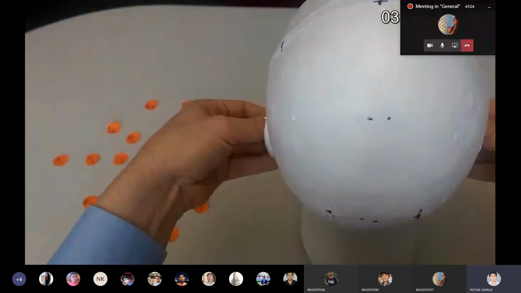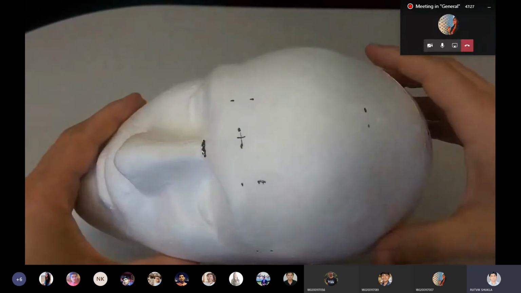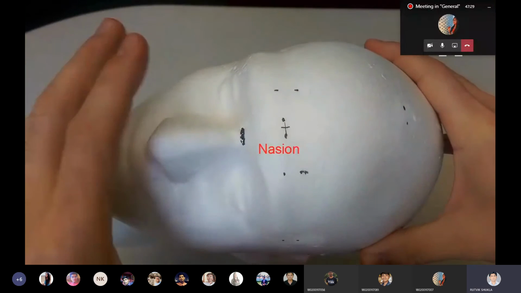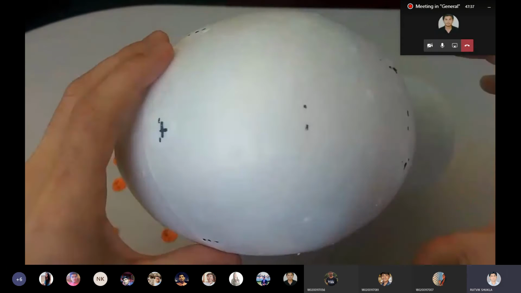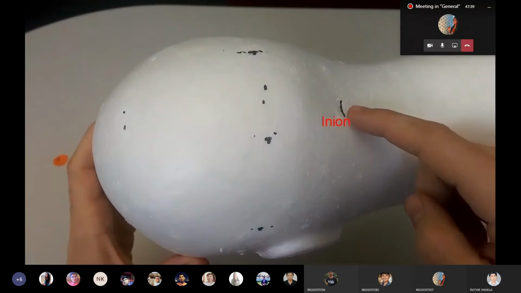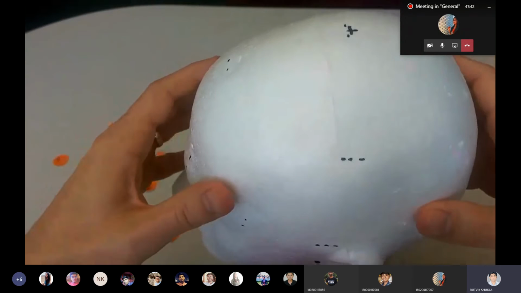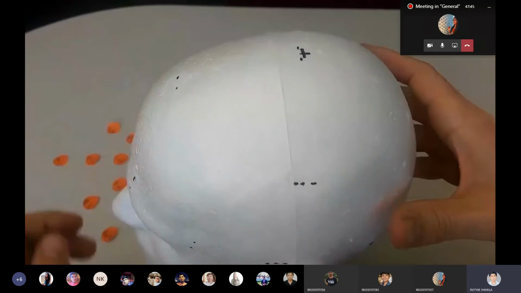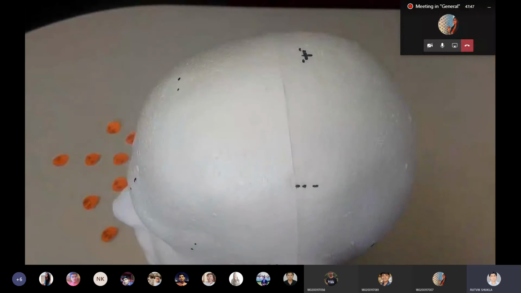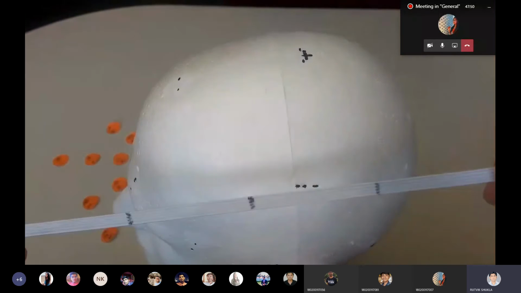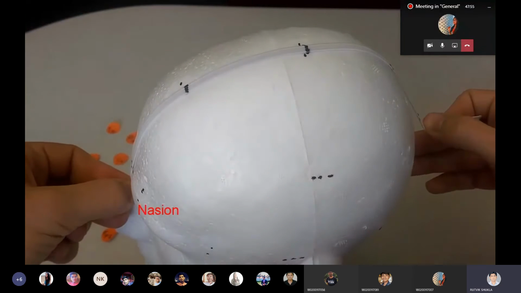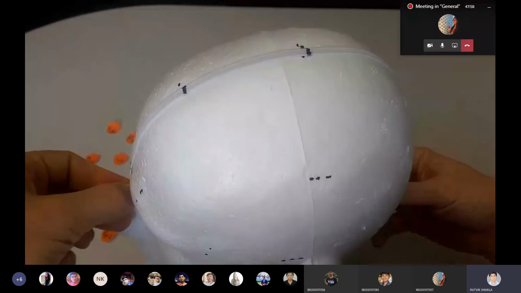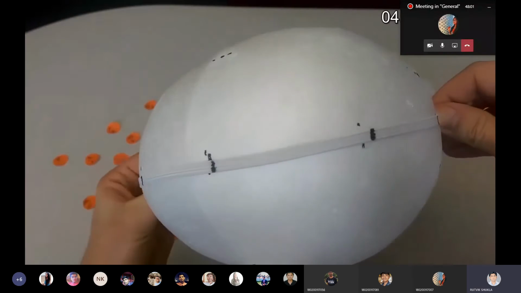Here you can see how they are going to perform this. Nasion is a word which is used for the nose. Starting from the nose to the inion. Inion is the part at the back of the neck, the lower cranium. The lower side of the cranium has the inion. This is how they identify the position using those two marks.